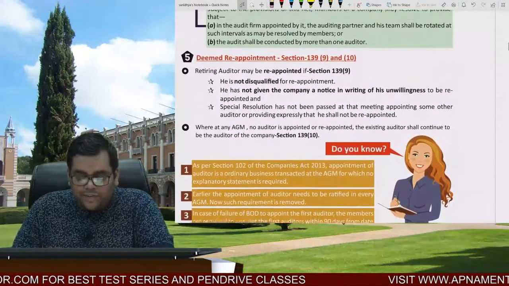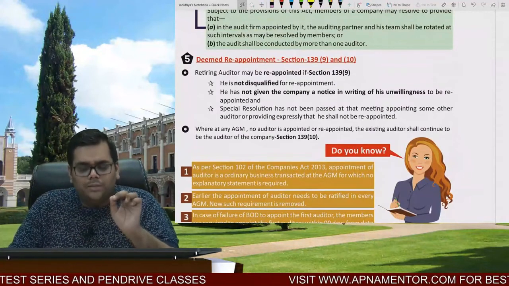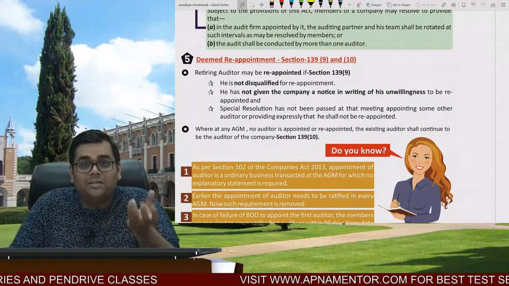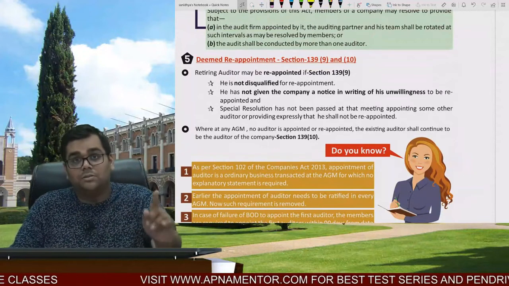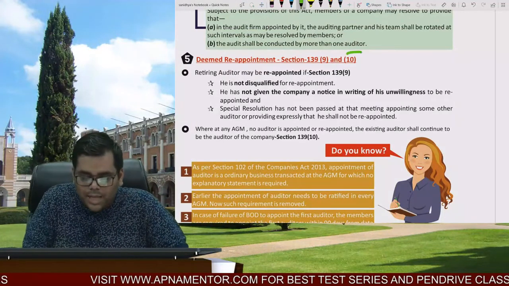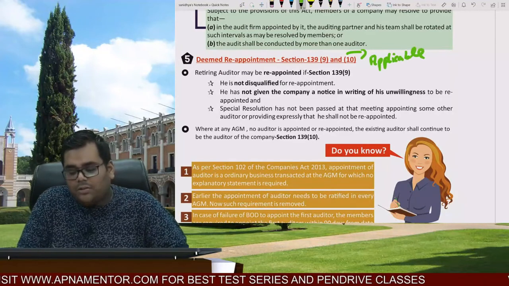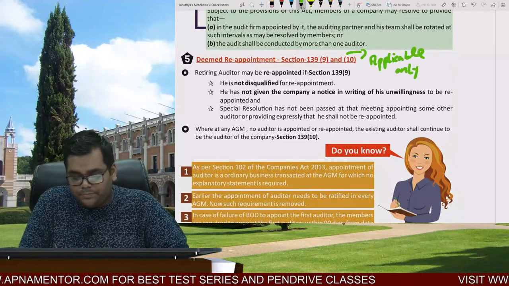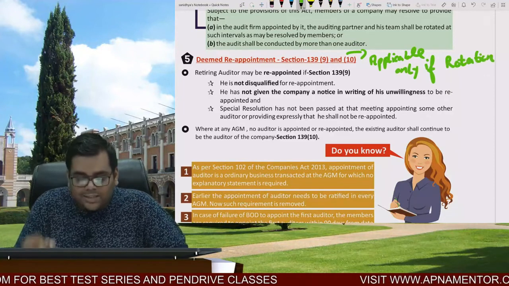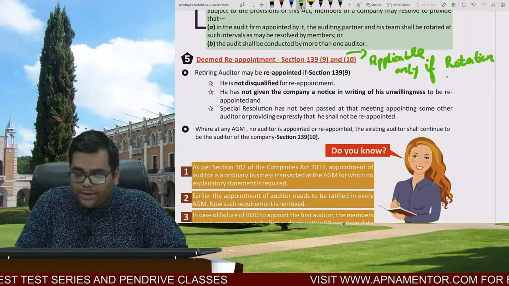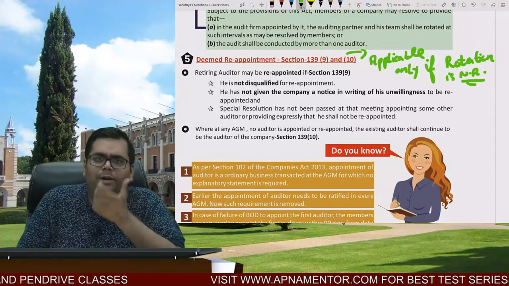And thereafter lastly we are coming to the concept of deemed reappointment. Now do remember this concept of deemed reappointment that is governed under section 139 subsection 9. This is applicable only if the concept of rotation is not applicable. What it says? Can the retiring auditor be reappointed?